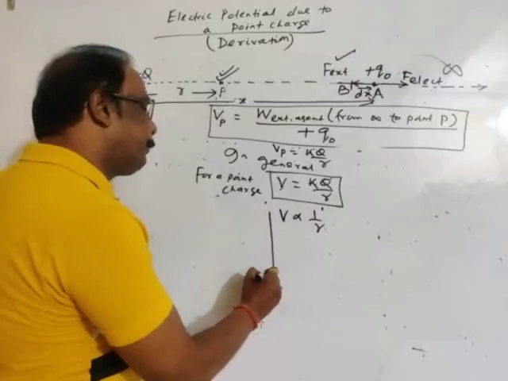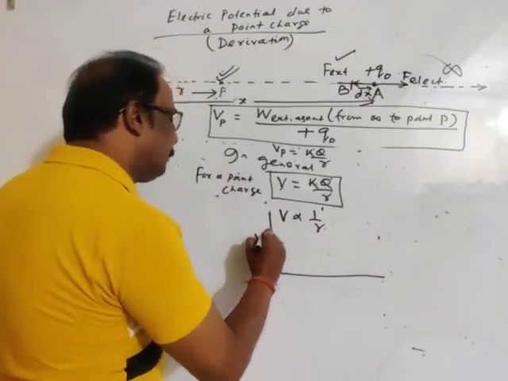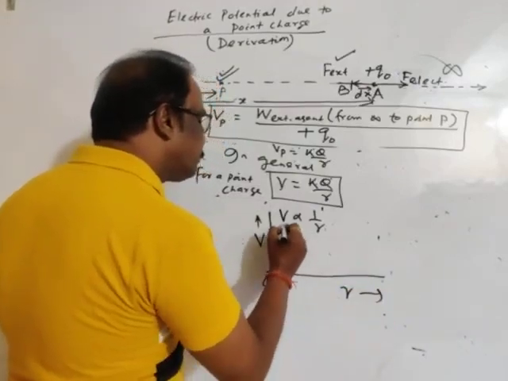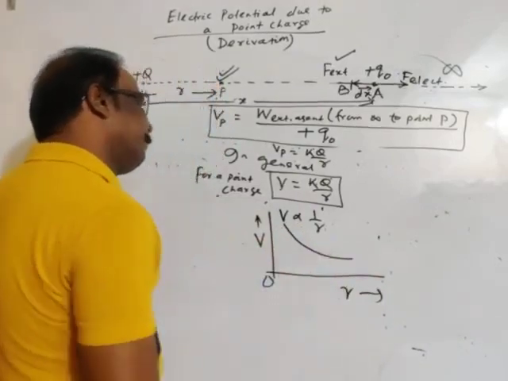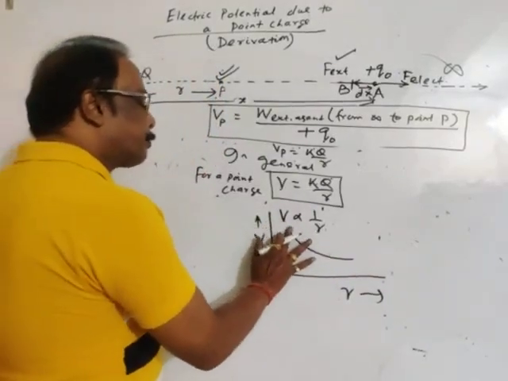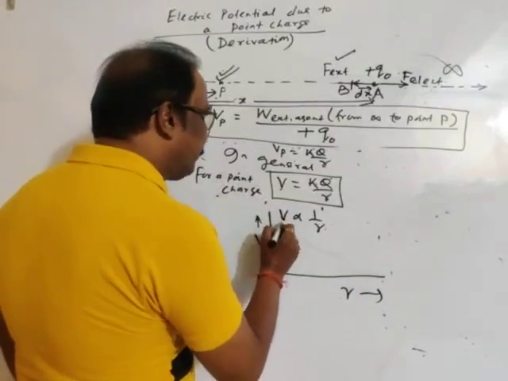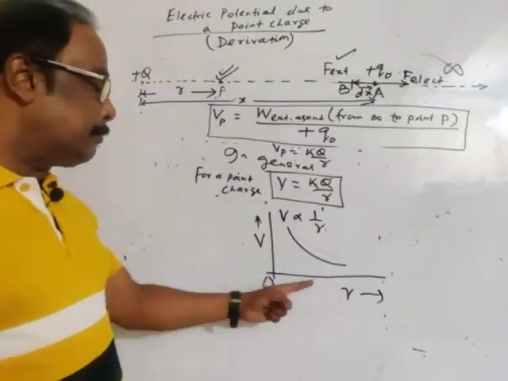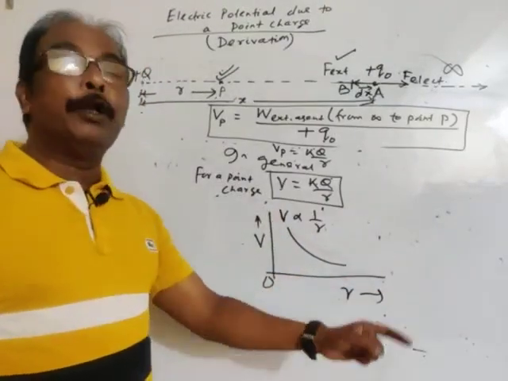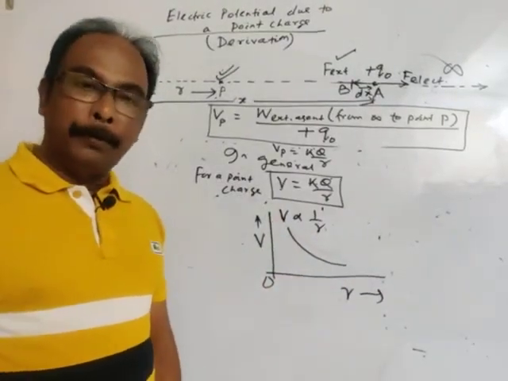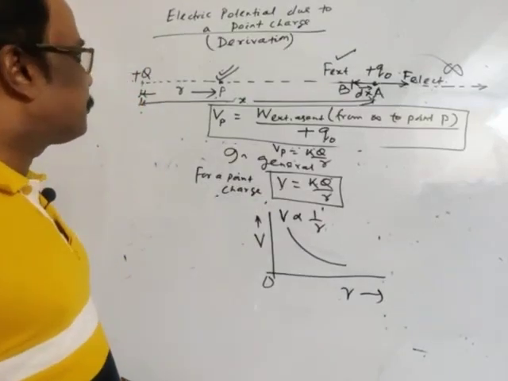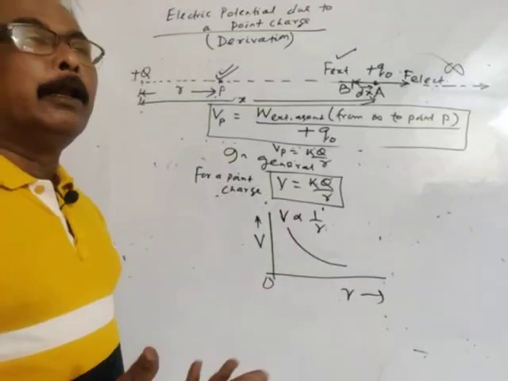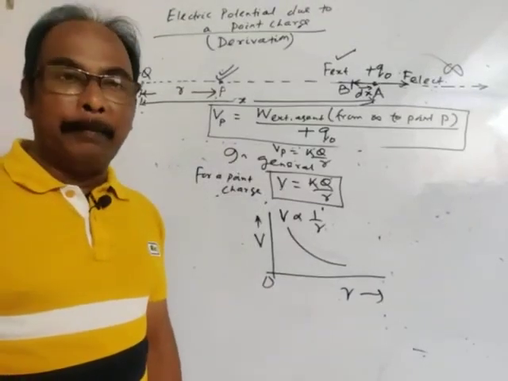So the variation of potential with distance is not so steep. With increase in distance, potential goes on decreasing. So this is about electric potential due to a point charge, and then we'll move to potential difference.